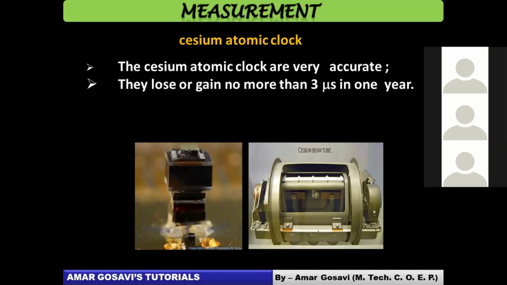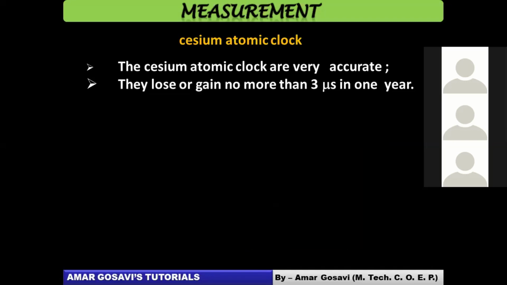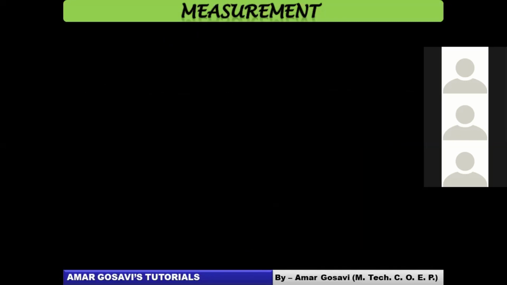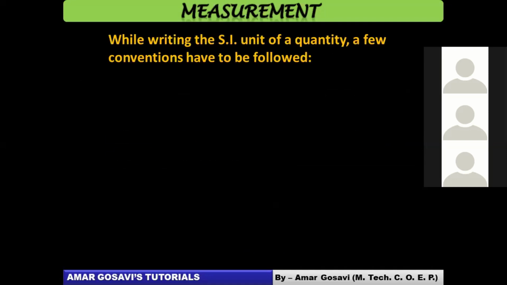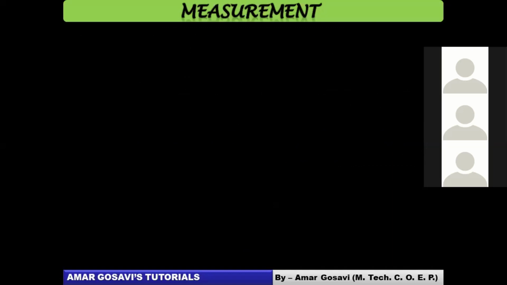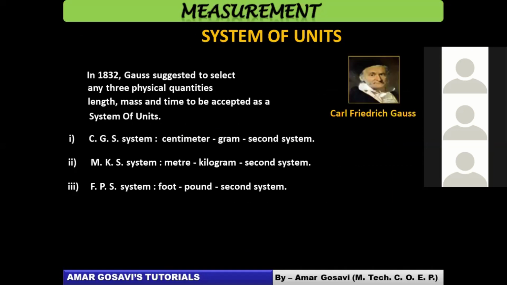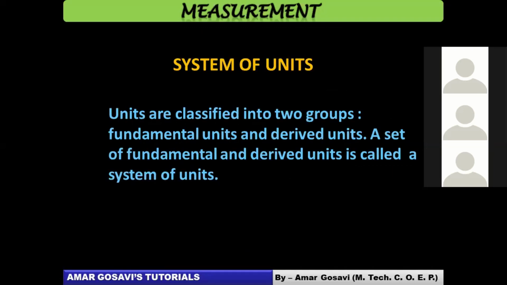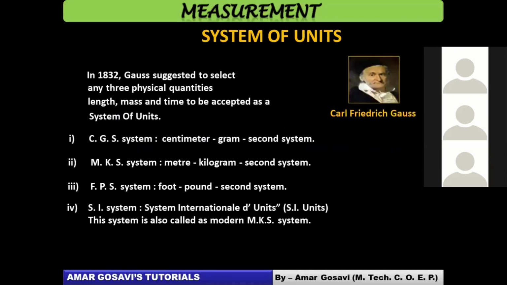So quickly, I'll tell you about the review, all the things we have gone through today. Let me quickly run you through what we have discussed for the day. We discussed the system of units. In it, we mentioned Gauss and his proposal.